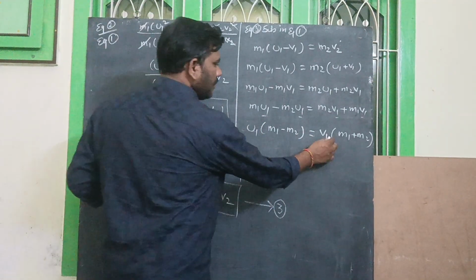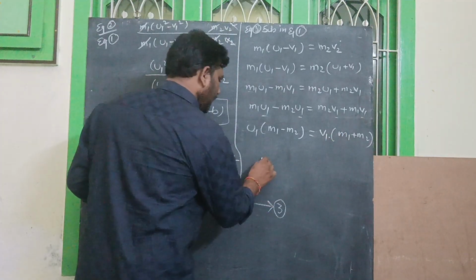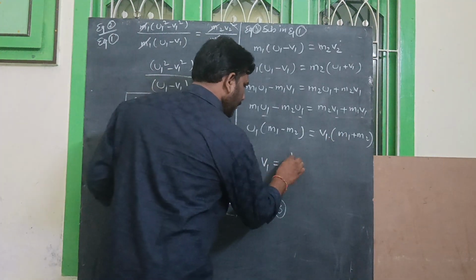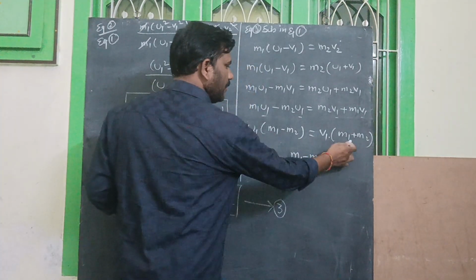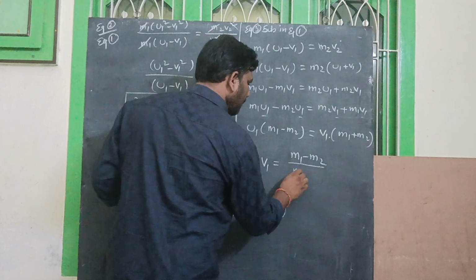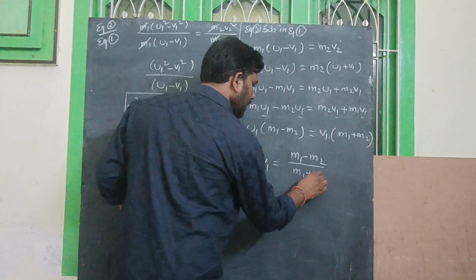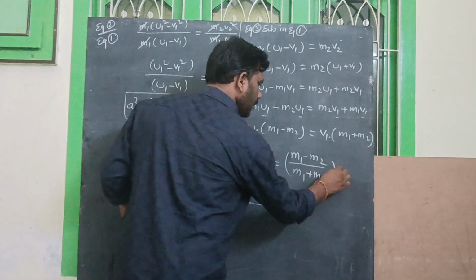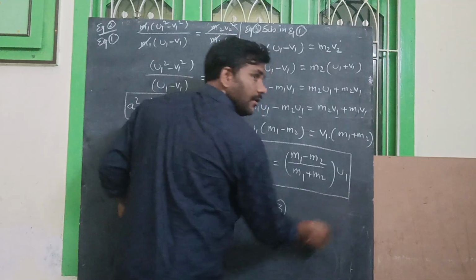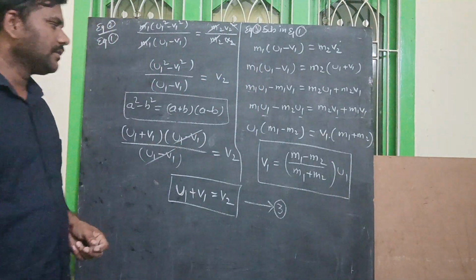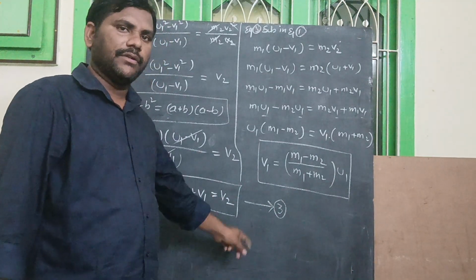So here we can find out the v1. This is multiplied, and it can be written as divide. Then v1 is equal to m1 minus m2 divided by m1 plus m2, into u1. So this is the first equation, v1, and next we are going to find out the v2.